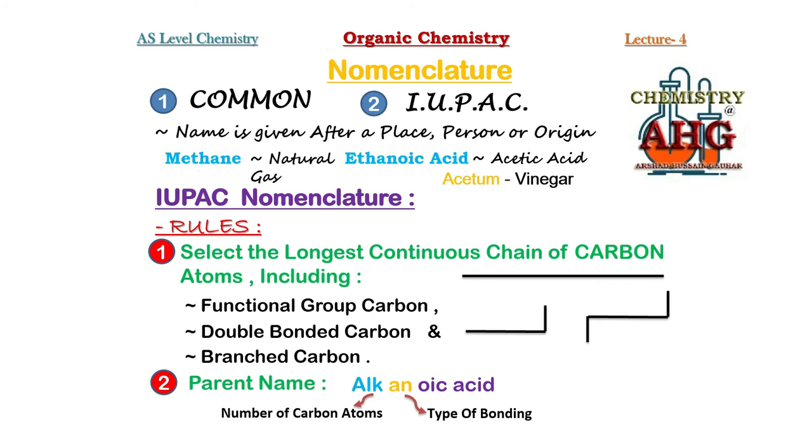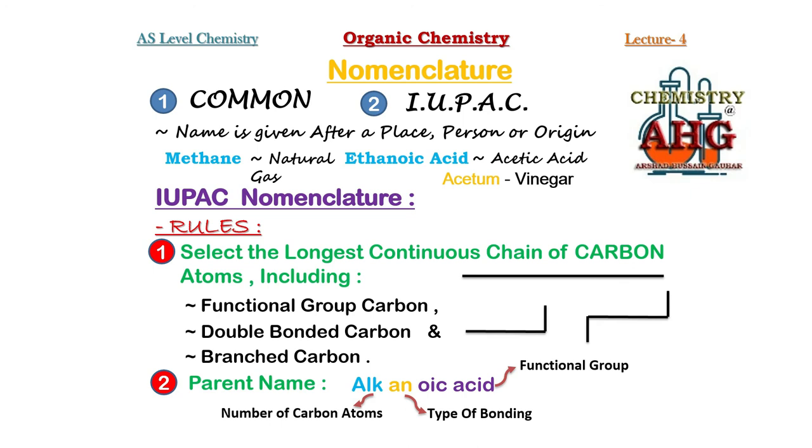Pentenoic acid means 5 carbons and at least one double covalent bond between two carbon atoms. The last part of the parent name tells us which functional group is present in the given organic structure in the longest continuous chain of carbon atoms. So whenever you have chosen the longest continuous chain of carbon atoms, after that you will become able to write down the parent name, and the parent name must show these three pieces of information.